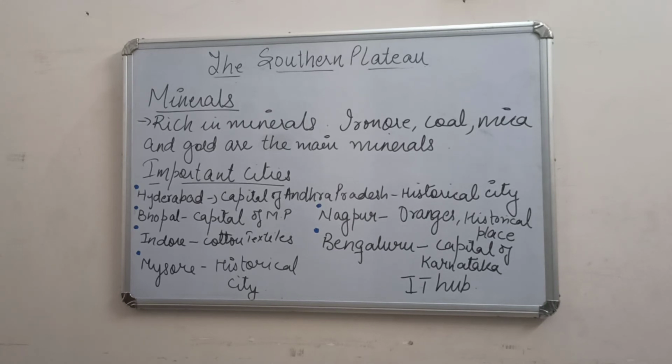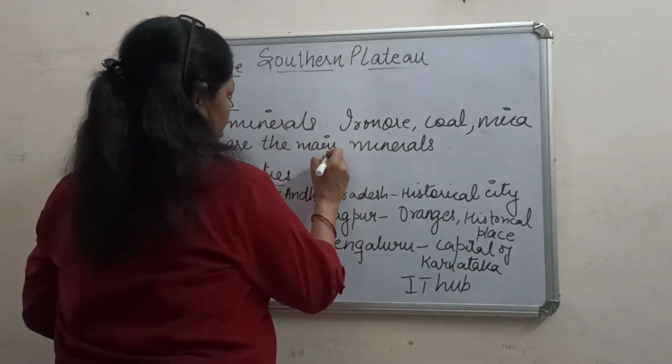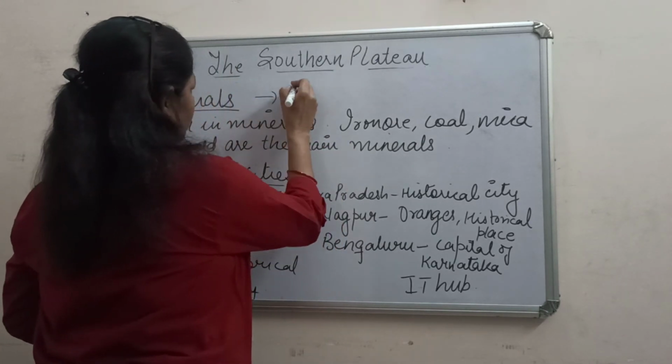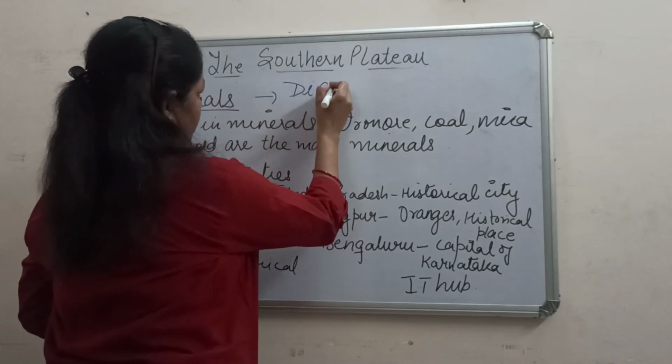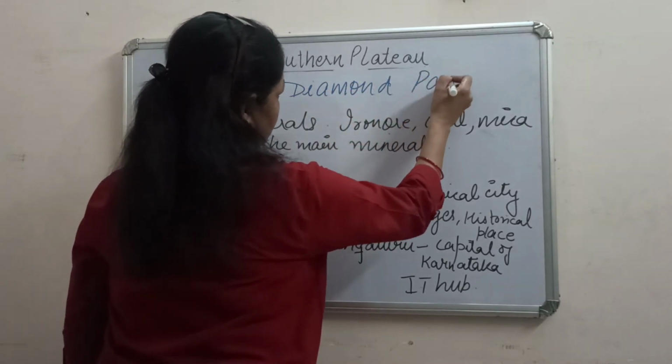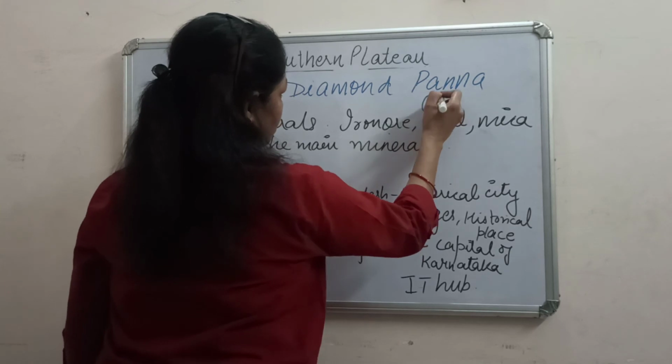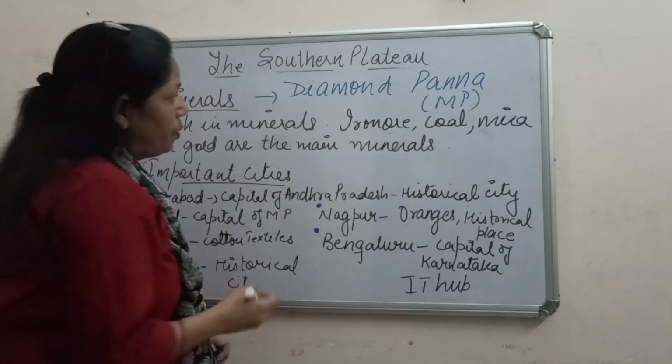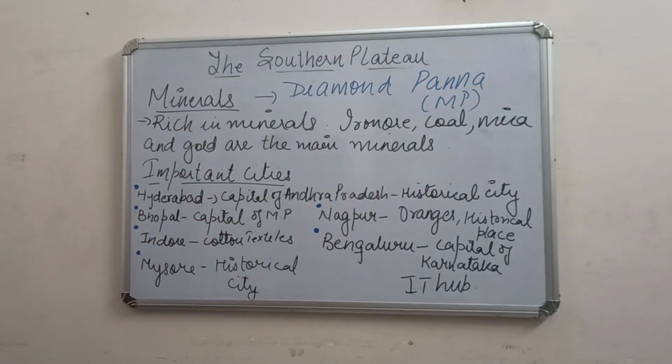One more very important thing I want to tell you is diamonds. When we talk about minerals, very famous is the diamond. Where is it found? It is found in Panna.